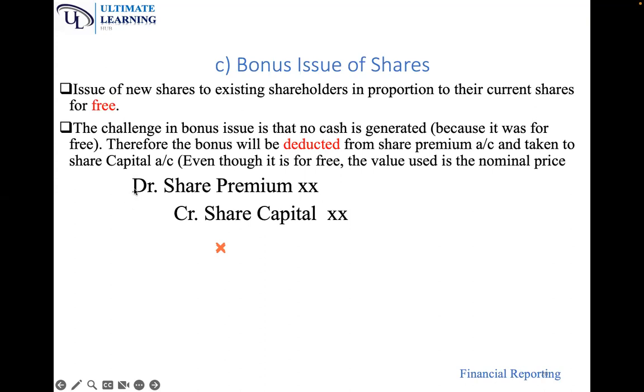So you debit share premium and you credit share capital. You debit share premium and you credit share capital.